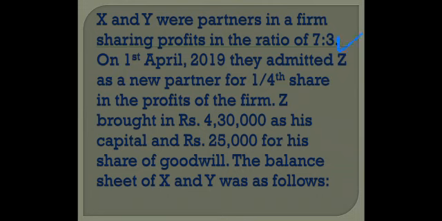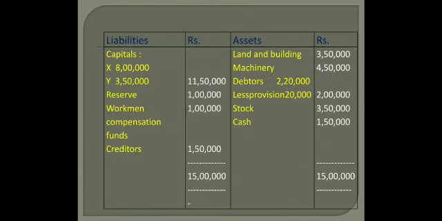On 1st April 2019, they admitted Z as a new partner for 1/4 share in the profits of the firm. Now this Z brought in 4,30,000 as his capital and 25,000 as his share of goodwill. We have noticed the basic points. Now we will move on to the balance sheet of X and Y.